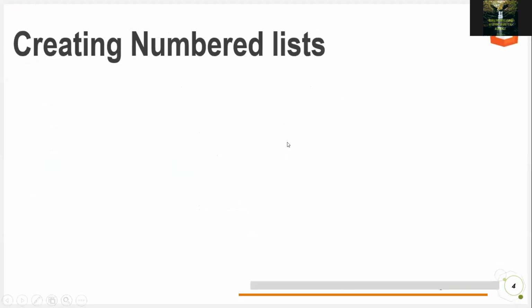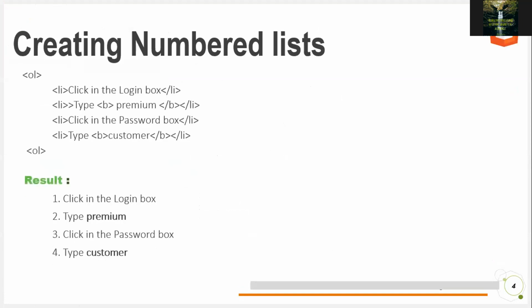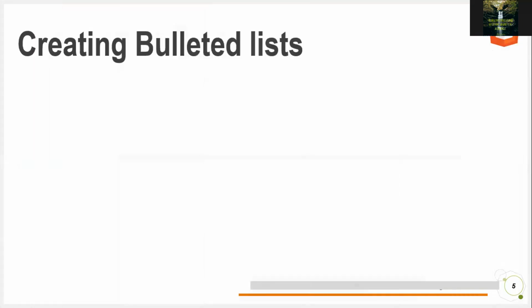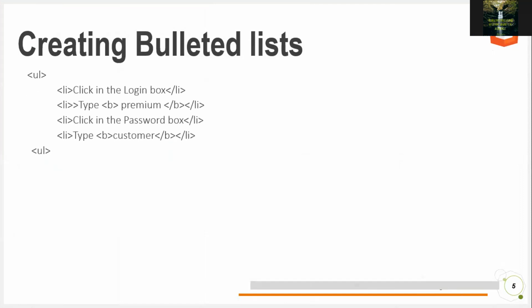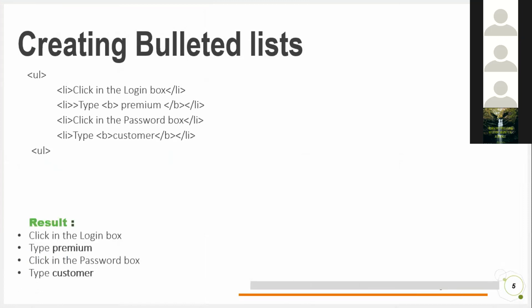So we're going to move on to the next topic, okay? Now what we have learned: paragraph, heading, and OL. This is the OL. And now we're going to learn the bulleted list. What is a bulleted list? It's the same thing as what we just learned, but with a difference: instead of using numbers, it's going to use bullets.